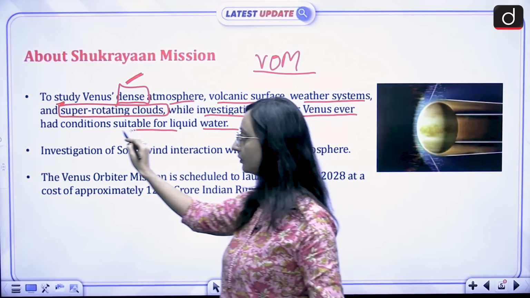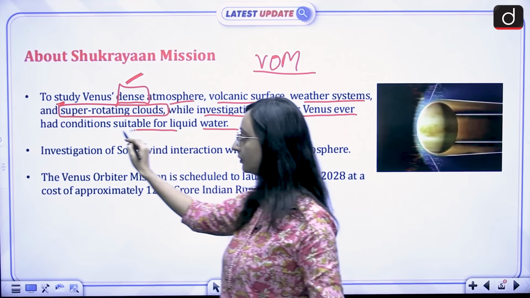Now, what do you understand by greenhouse effect? Greenhouse effect simply means that there is going to be warming of the atmosphere, because greenhouse gases will be present in the atmosphere and they are going to trap heat, correct? And then warming of the atmosphere is going to take place. Now, some amount of greenhouse gases have to be present. They are actually desirable, because some amount of greenhouse effect is desirable for life to be existing on a planet.